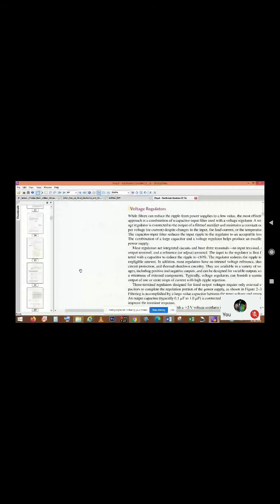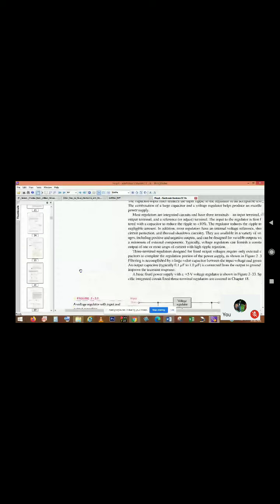Capacitor input filter, like this. These are the examples. There is also a huge number of examples of the diode, not only for the full wave rectifier or half wave rectifier. Another example is the reverse bias characteristic. You can also use this diode as a voltage regulator, and in some other cases.